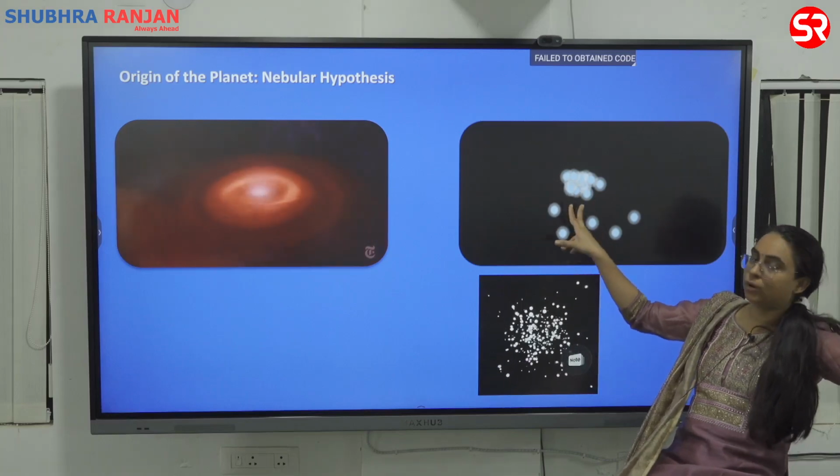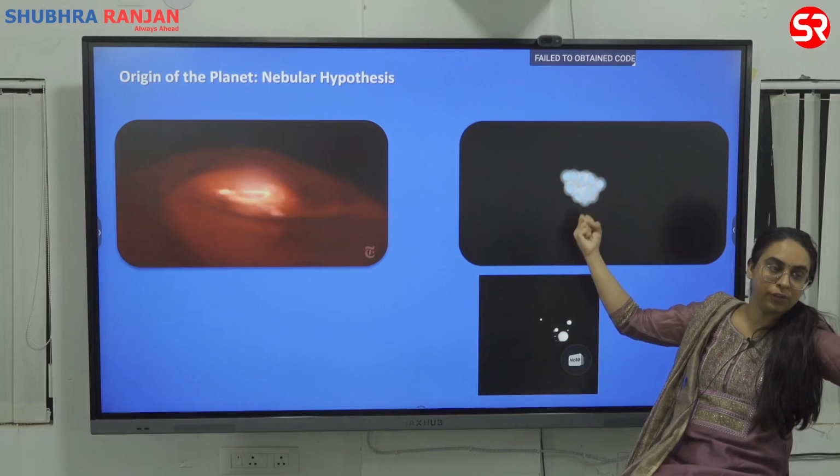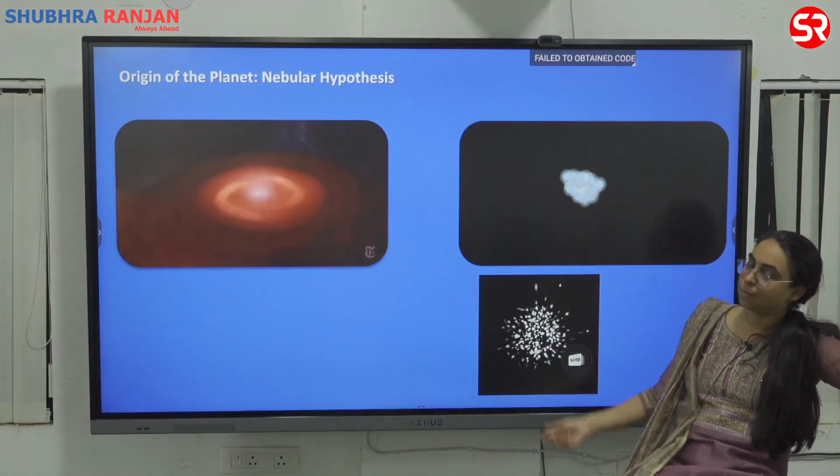They are coming up together. The dust, debris, rock things are coming up together because of gravitational pull. You have a planet that is coming. What is the difference?